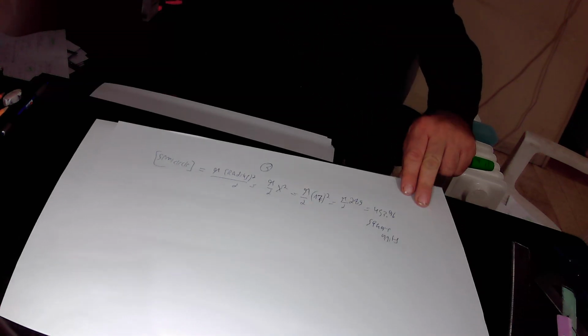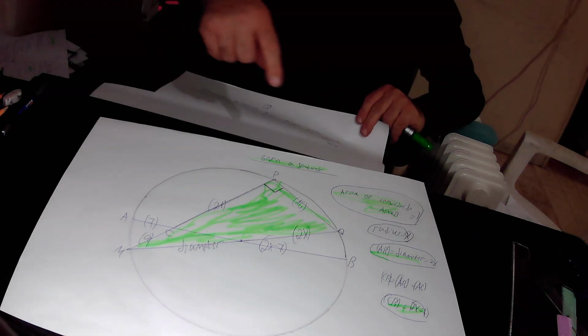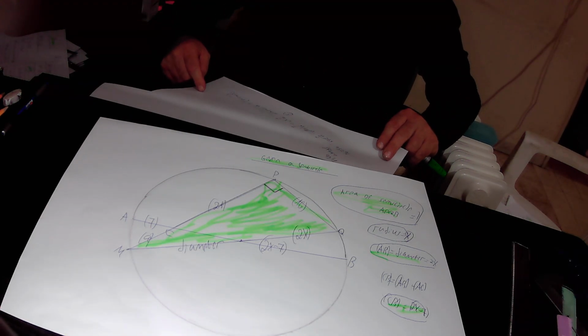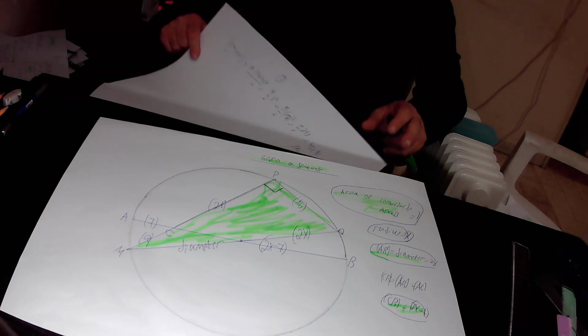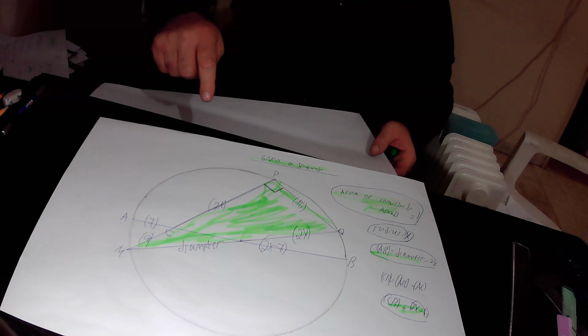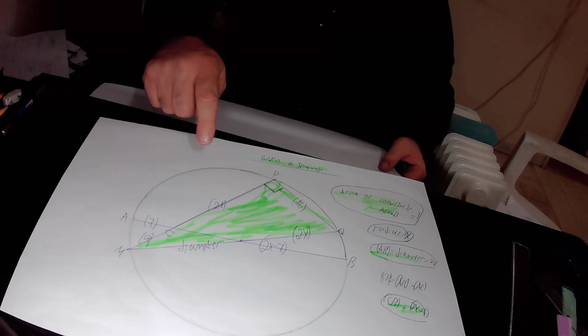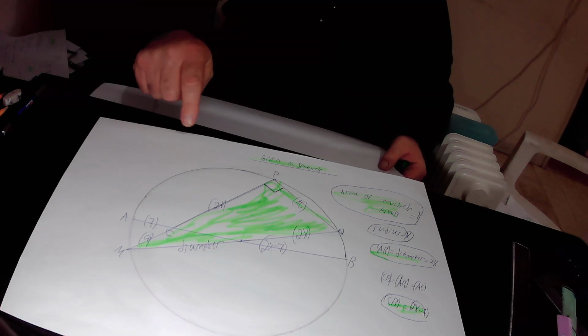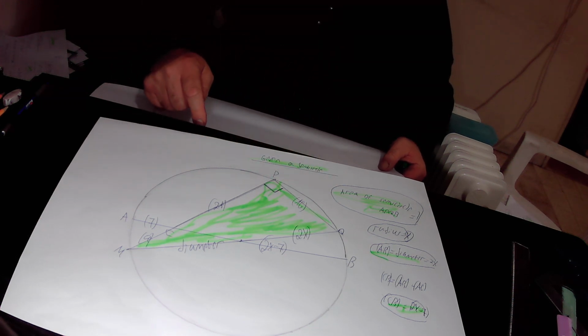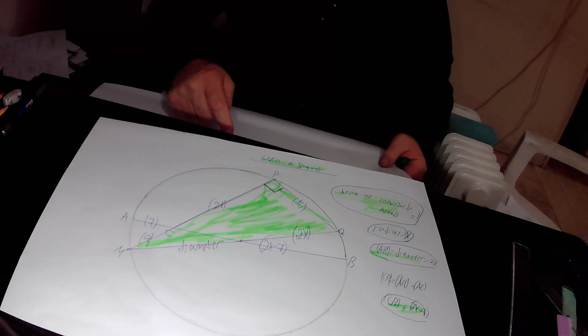So in terms of numbers, the area of this semicircle equals 453.96 square units. To repeat, the area of this semicircle, that is the area we are looking for in this question, equals 289 pi over 2 square units. In terms of numbers, the area of this semicircle equals 453.96 square units.